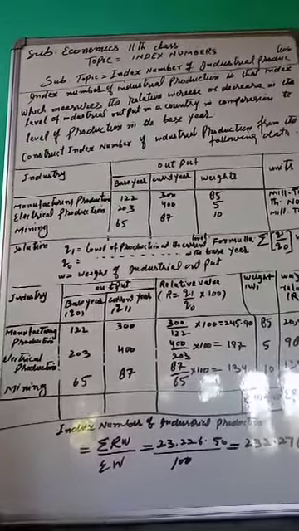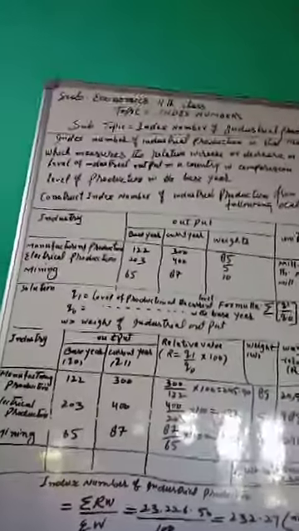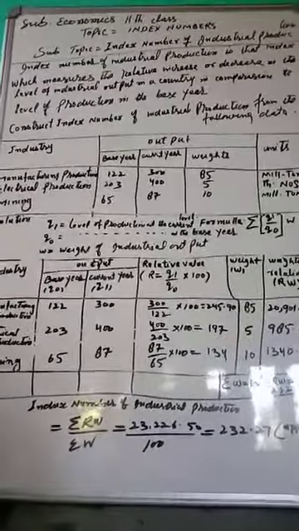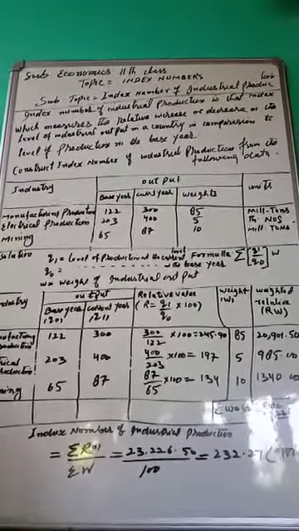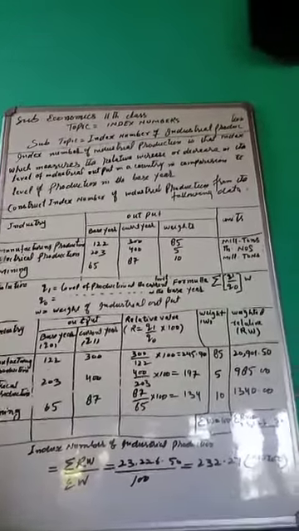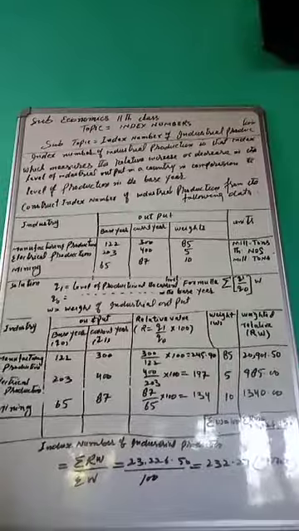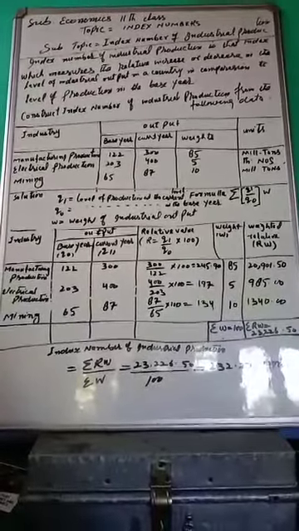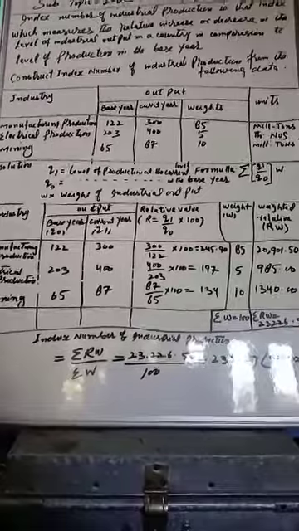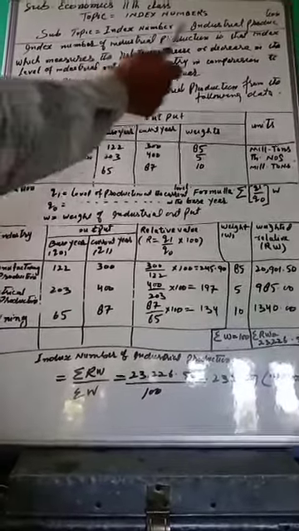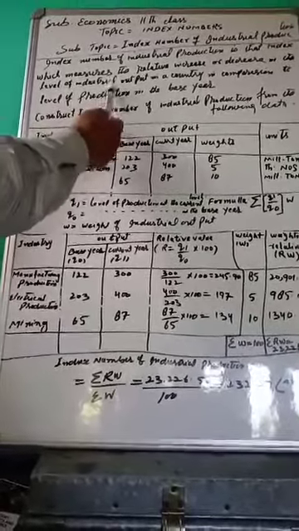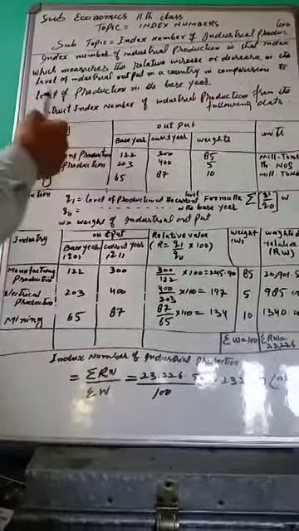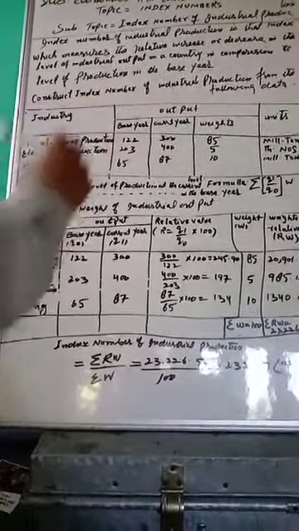Our topic is index number, and we are continuing the lectures over this topic. The subtopic is the index number of industrial production. Yesterday in my lecture we discussed the wholesale index number in the country. Now, dear students, what is the index number of industrial production? It is the index which measures the relative increase or decrease in the level of industrial output in a country in comparison to the level of production in the base year.